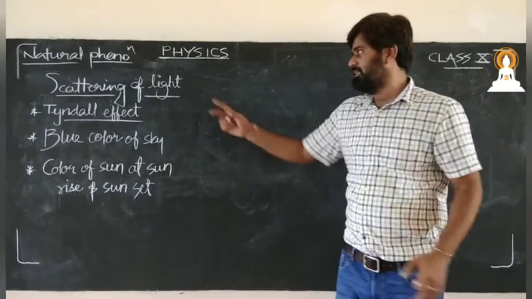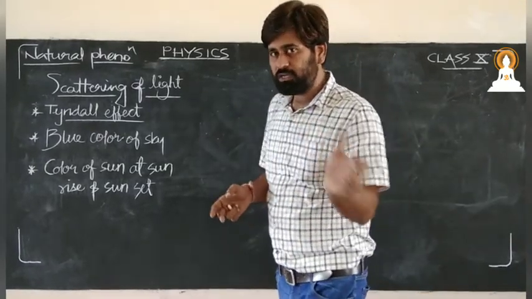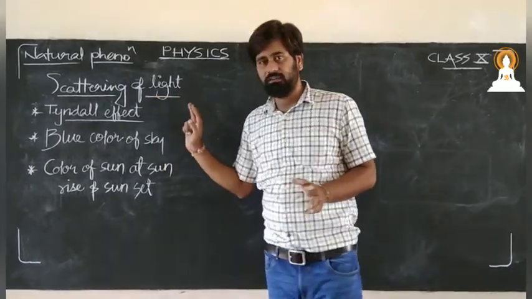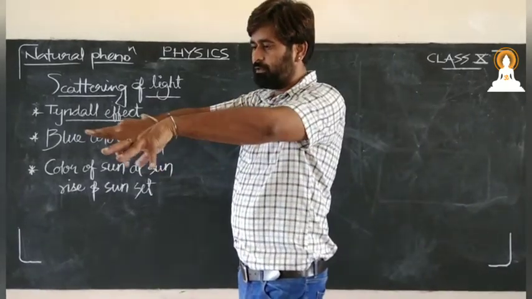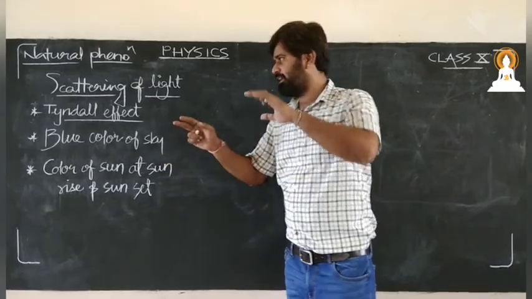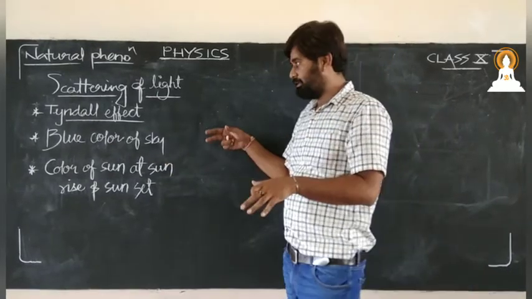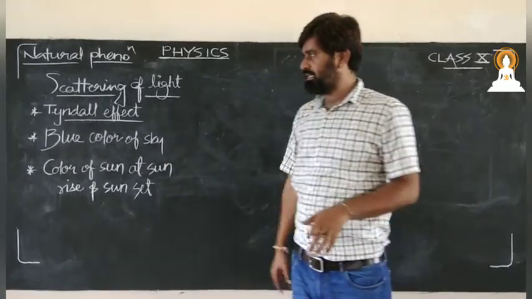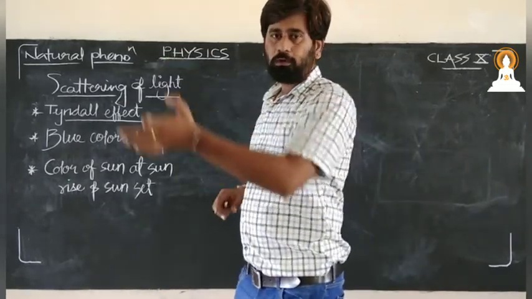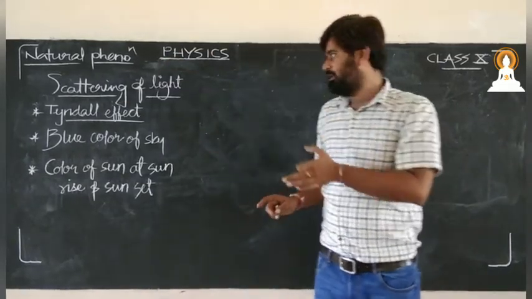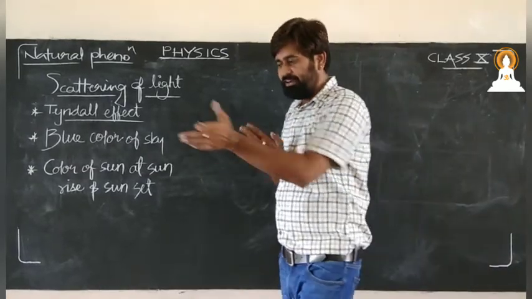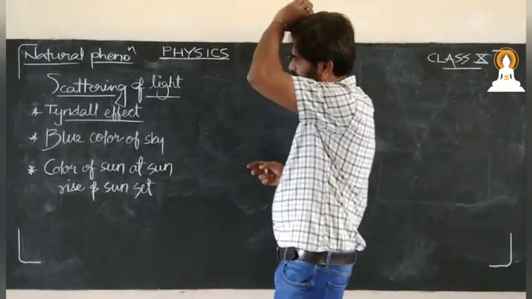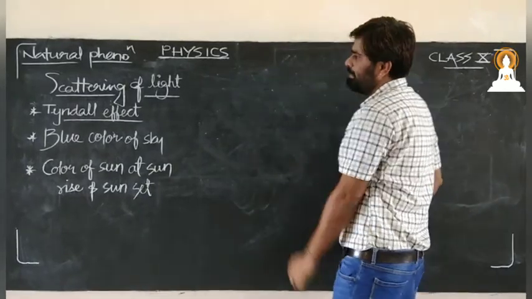Listen, splitting is somewhat different from scattering. Splitting means a white light being converted into its constituent colors. But when we talk about scattering, we talk about a particular color. Suppose the blue color: that whole blue color will be scattered, it will deviate from its path. That is scattering. Now let us move towards the Tyndall effect.